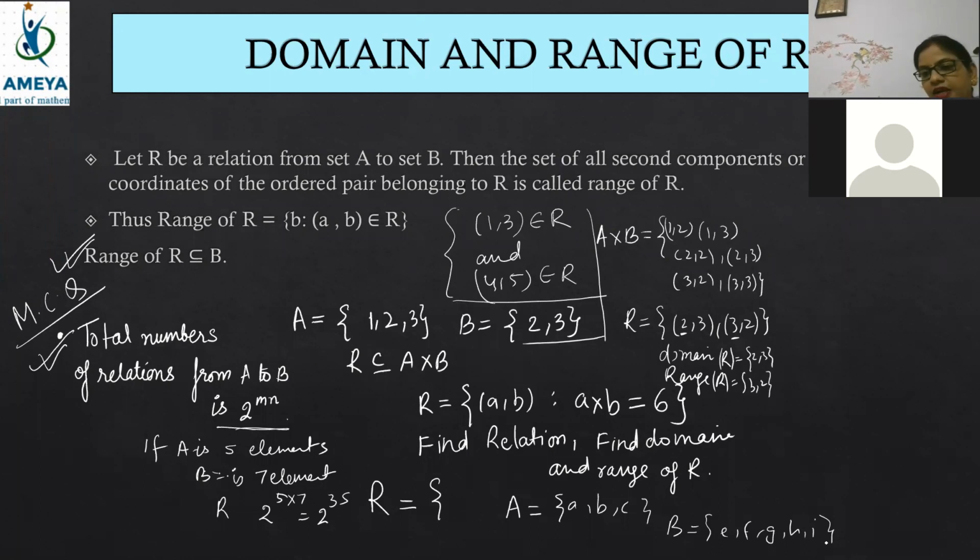This attitude. Yes, Harni Bala. Super. Harni has given 2 to the power 15. Super, super. Nidhi has given 2 to the power 15. Very good. Today's class, I am feeling like it's a live class. Very soon you will have a live class also, beta. So A is having 3 elements, B is having 5 elements, so 2 to the power 15, and that is the absolutely correct answer.